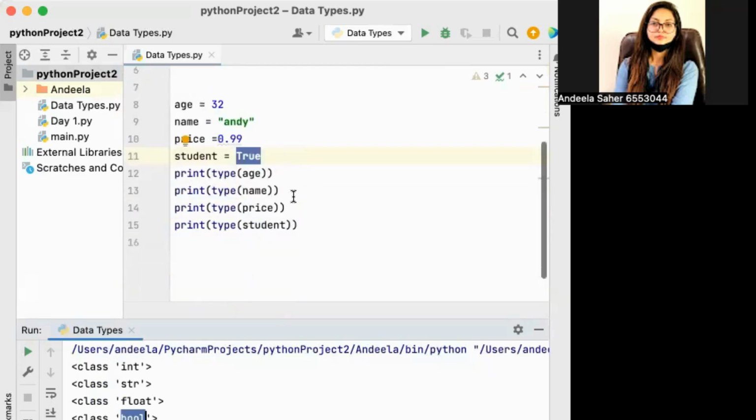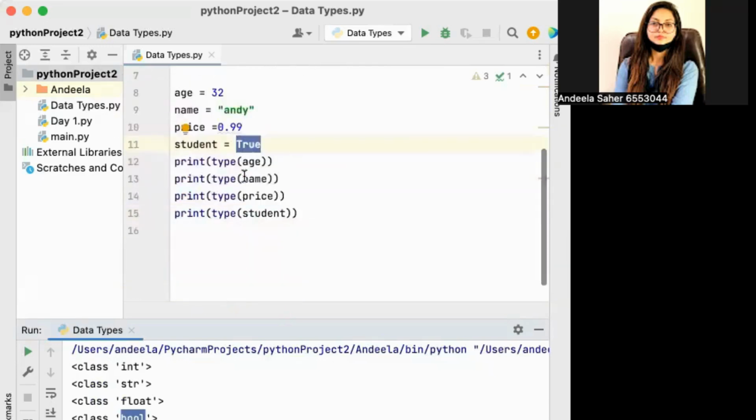Basically, what you should do is write some sort of data in PyCharm in front of you, and you are going to check their data types for your practice.